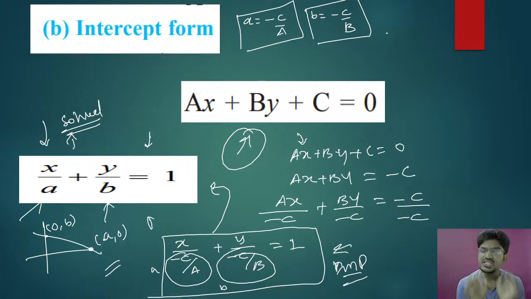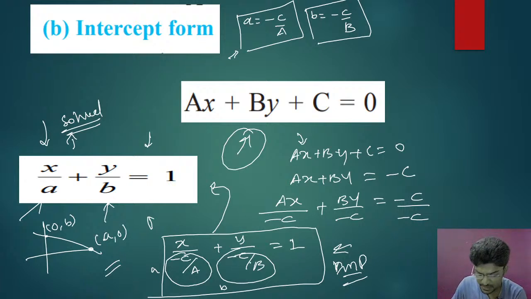For that these things are very important, because if you know the intercept form of the line, then the intercept form of the plane is going to be easy, and this is going to be the basics for the intercept form of the plane. So please remember, this is very, very important.